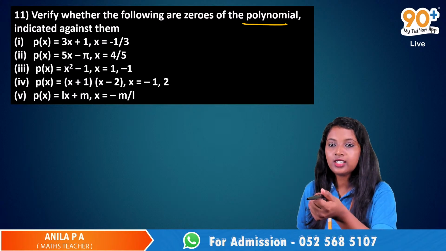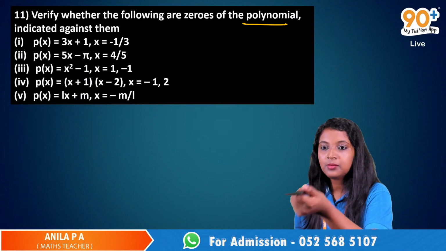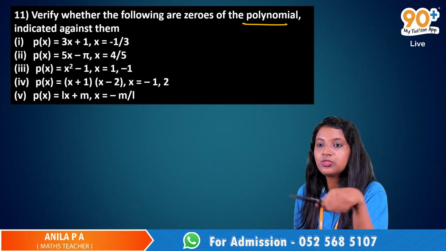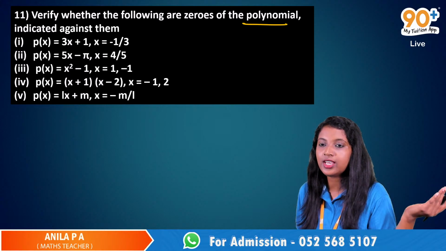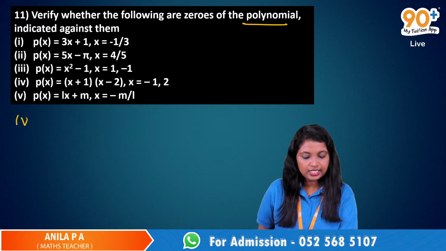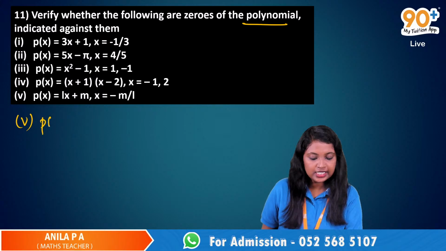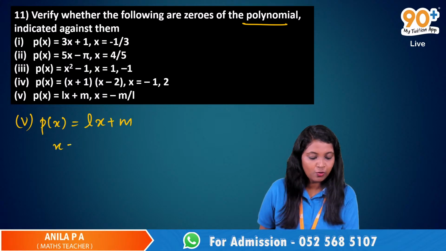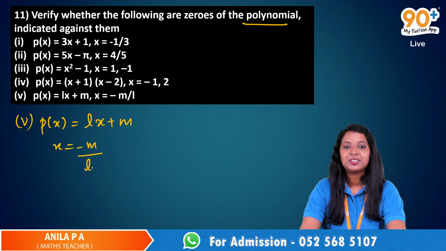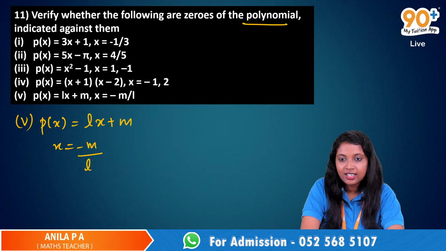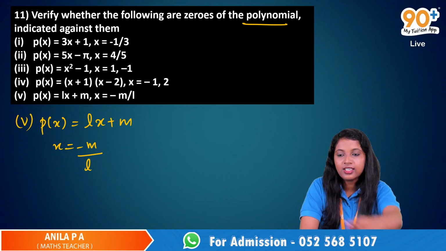Samuel, then Niranjan, no, who is this? Sri. Okay. And any doubts, guys? You just raised your hands to answer or for doubts? Okay, fine. Now the fifth question, fifth and last question. P of x is equal to Lx plus m. X is equal to minus m divided by L. So we don't have any numbers. We just have, yes. Okay, can I answer?